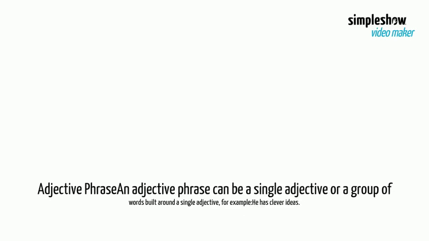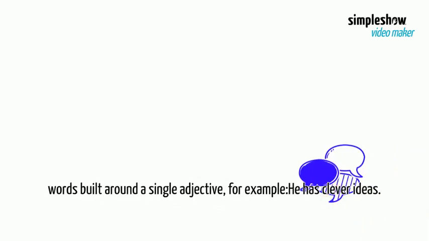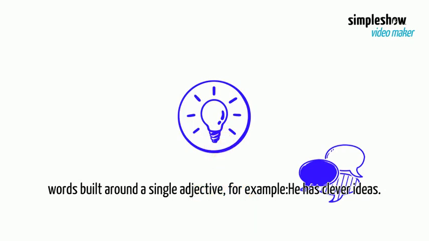Adjective phrase. An adjective phrase can be a single adjective or a group of words built around a single adjective. For example, he has clever idea.